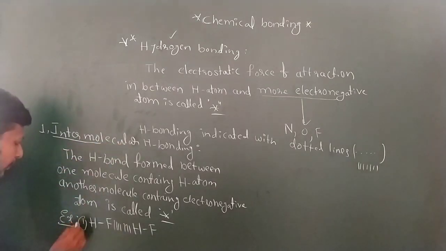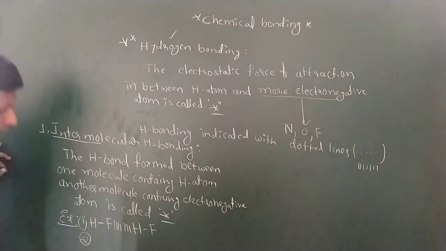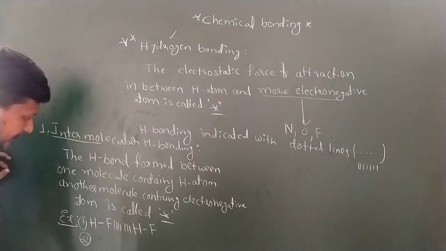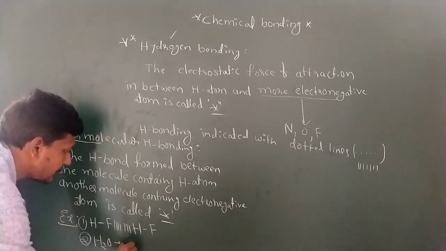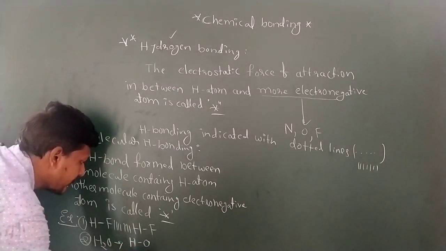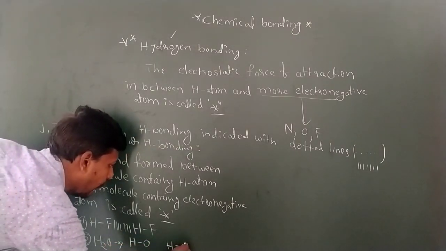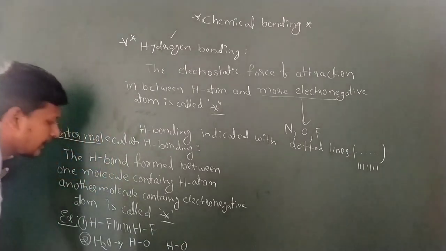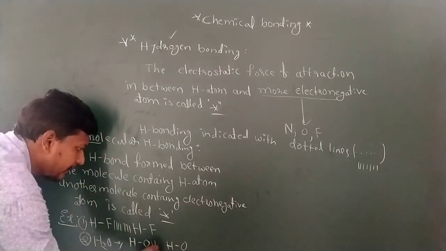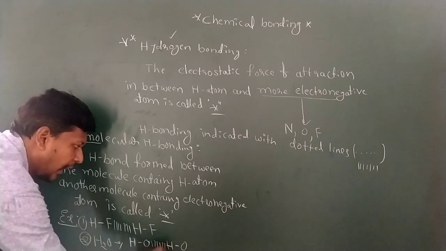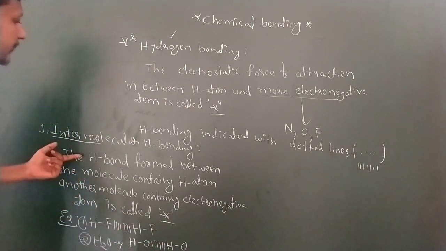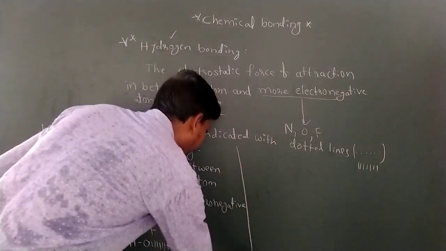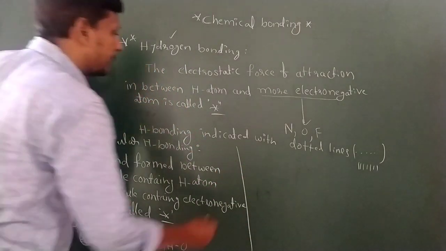This is the first example, and I am taking another example also. Here another example, H2O, which can also be written as HOH. One molecule containing the highly electronegative atom and another molecule containing the hydrogen atom. Here the force of attraction arises, that is nothing but intermolecular hydrogen bonding.